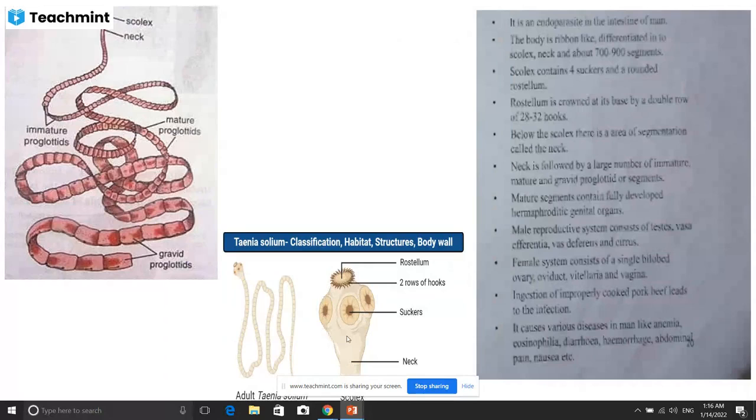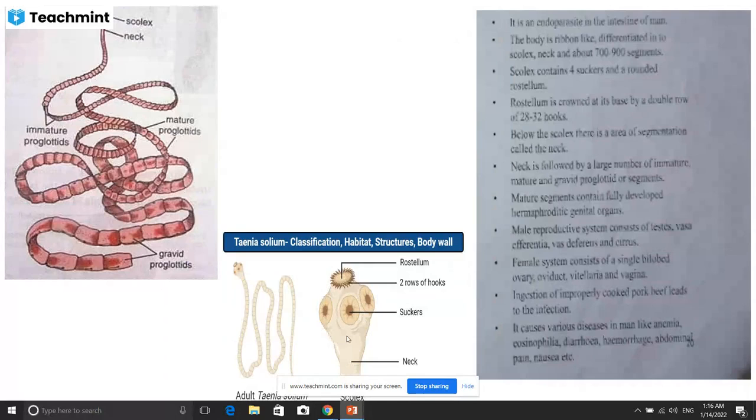Below the scolex there is an area of segmentation called the neck. I just show this figure here. This is the neck, and the entire top part is the scolex. The neck is followed by a large number of immature proglottids, then mature proglottids, and then gravid proglottids. This is an immature proglottid, this is a mature proglottid, and this is a gravid proglottid.